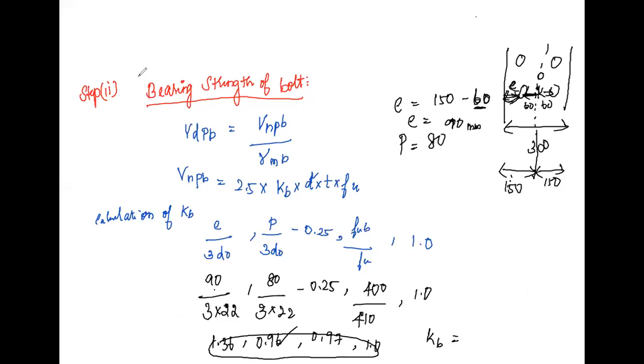Next step, what is the formula for F2? P e by summation of R square. We know the value of R is 100 mm. We want the summation of R square. How many bolts do we have? 4 bolts, because the center bolt does not have a radius. So the radius is only for the 4 bolts. So 4 into 100 square. Keep it the same.